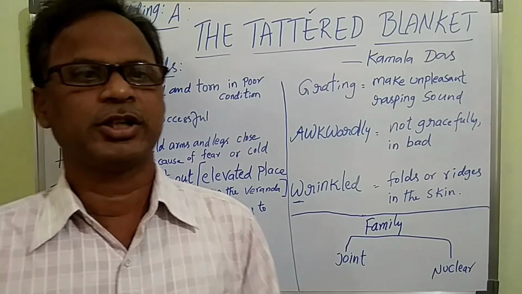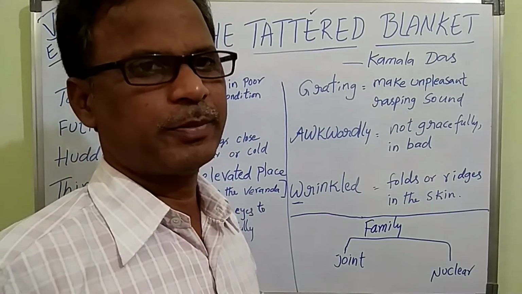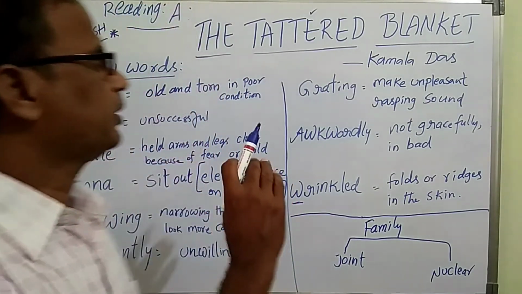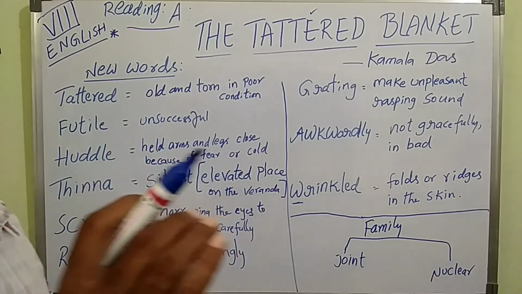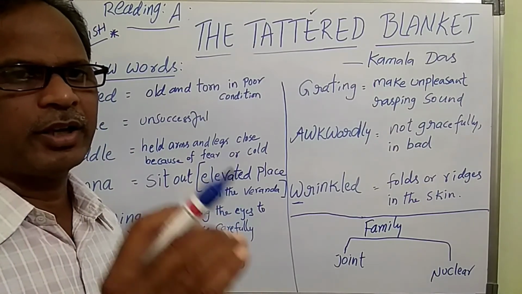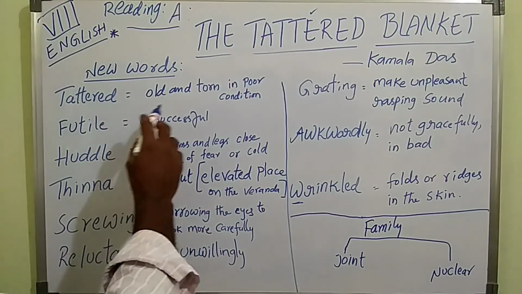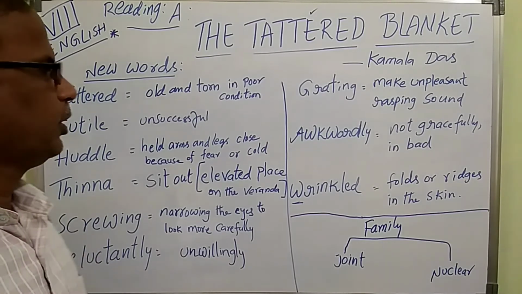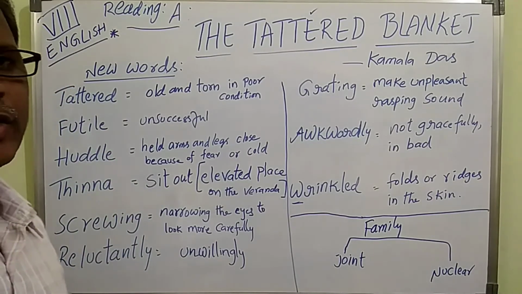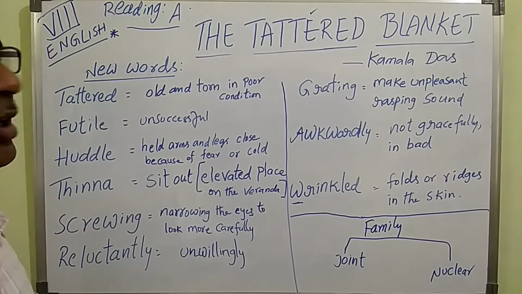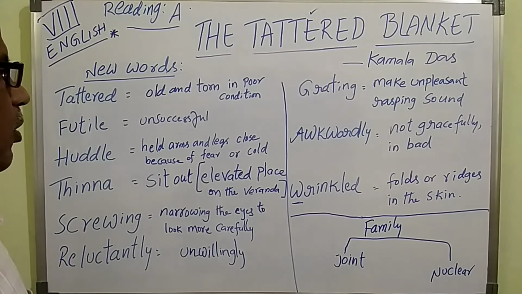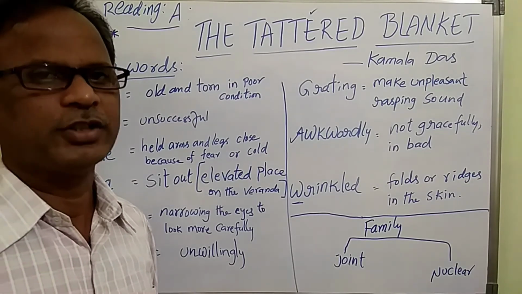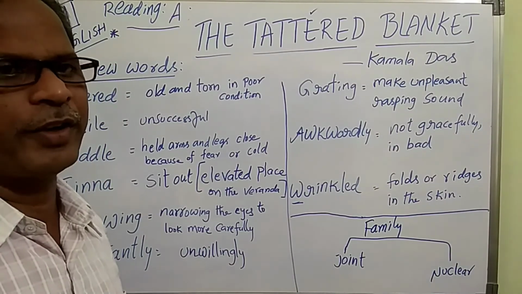So let me see, children, now today's part of the lesson. Let me conclude and come to the new words of this lesson. I have written them here, and you also observe. Take the notebook, write them clearly, and memorize them. Tattered: old and torn, in poor condition. And the second word, futile, F-U-T-I-L-E, futile. Its meaning is unsuccessful. Huddle, H-U-D-D-L-E, huddle: held arms and legs close because of fear or cold. It is a way of sitting because of cold or fear.